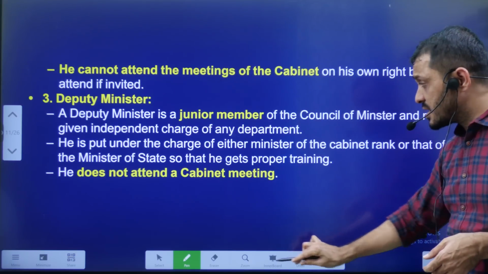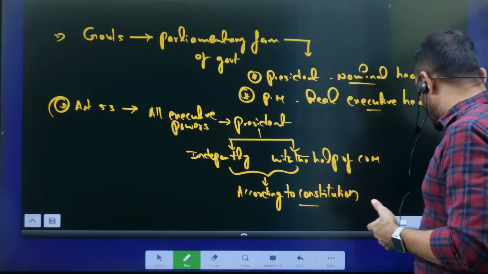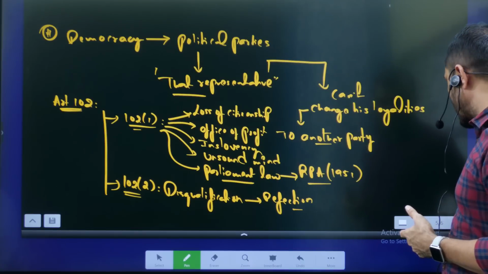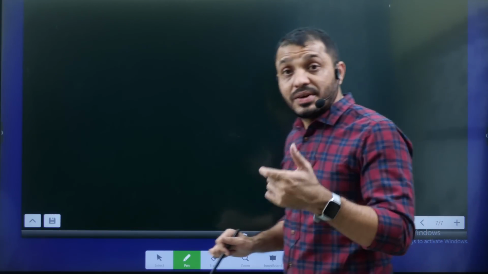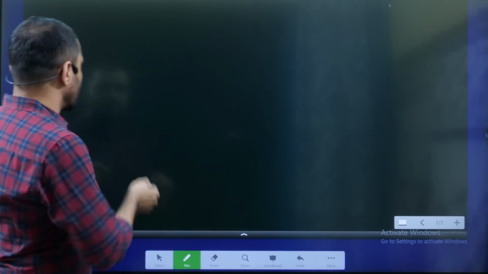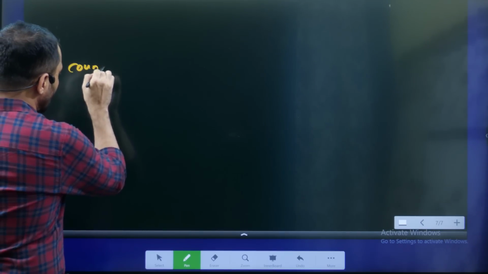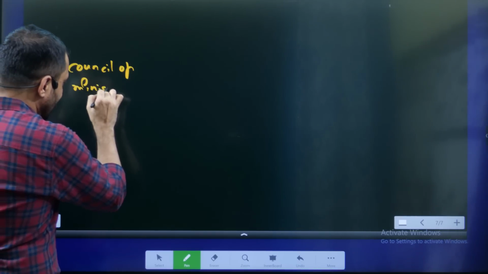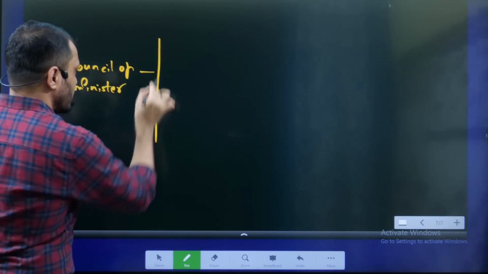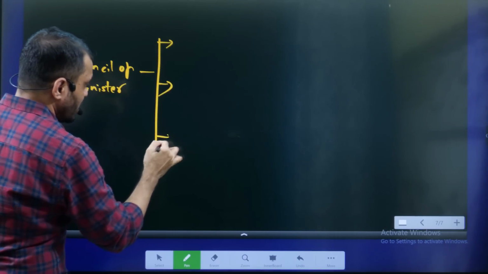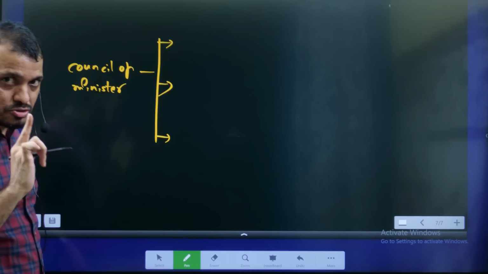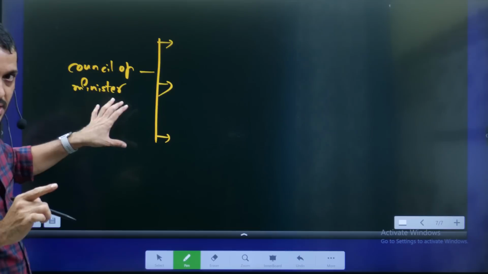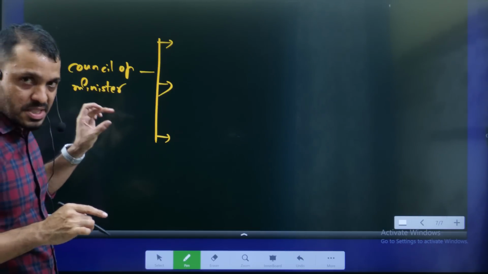And ministers are of different categories. Okay, students, ministers based upon their priority. Based on what kind of priority they get, we can classify the Council of Ministers into 3 categories. Remember, this classification is not present in the Constitution. It is only for the convenient transaction of the union government business.